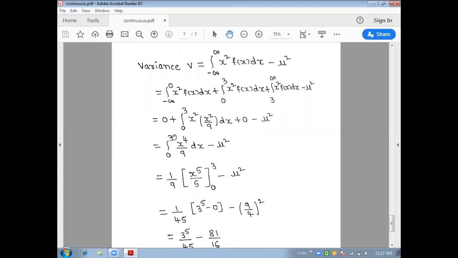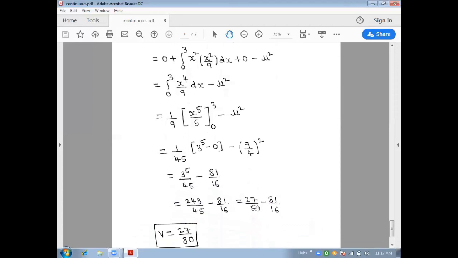So this becomes 0 to 3 x square into x square will be x to the power 4 divided by 9 into dx minus mu square. So 1 by 9 a constant. Integral of x to the power 4 dx is x to the power 5 by 5 between the limit 0 to 3 minus mu square. So 1 by 9 into 5 is 45. Upper limit is 3 to the power 5 minus 0 minus, as we know the mean value, that is 9 by 4 whole square.